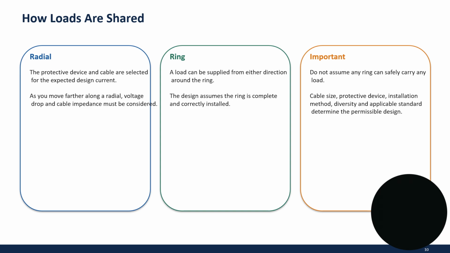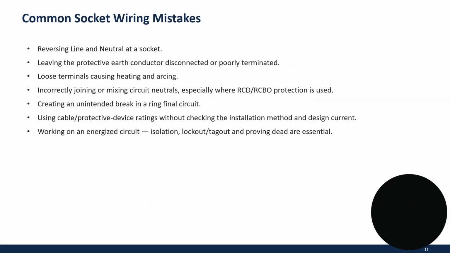The design assumes the ring is complete and correctly installed. Important note: do not assume any ring can safely carry any load. Cable size, protective device, installation method, diversity, and the applicable standard determine the permissible design.